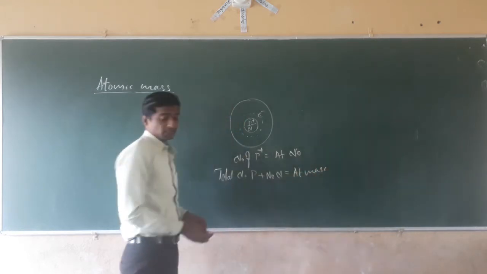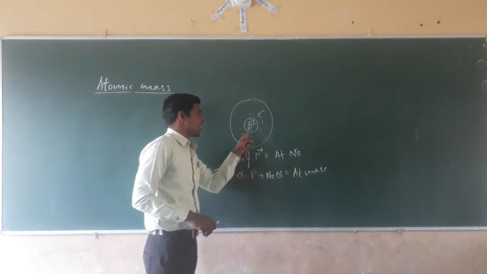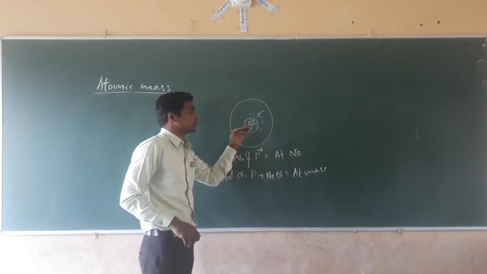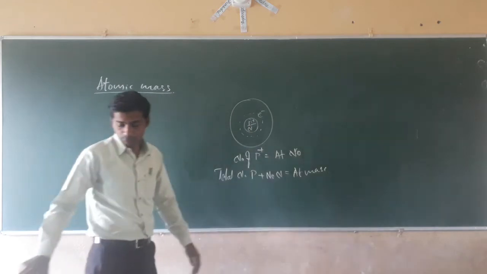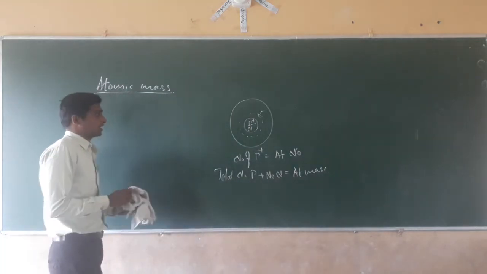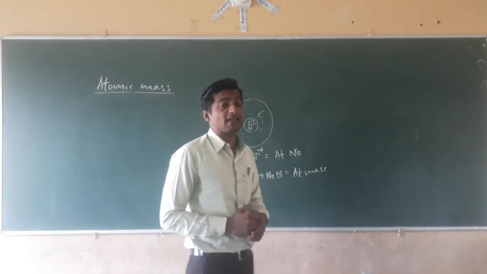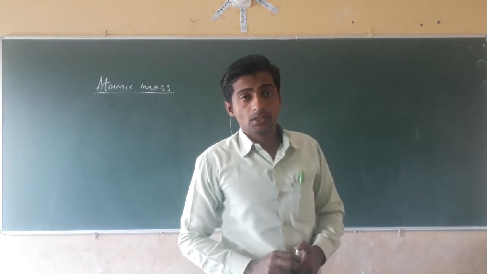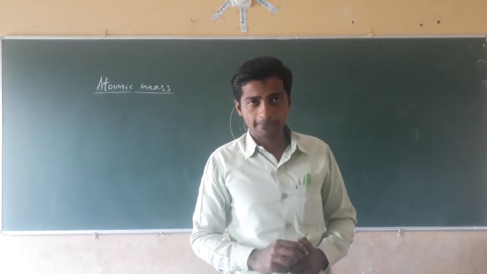Yes, that we have studied in the beginning classes. But now we are going to study how to measure the exact mass of the atom, which we can say is the relative atomic mass.